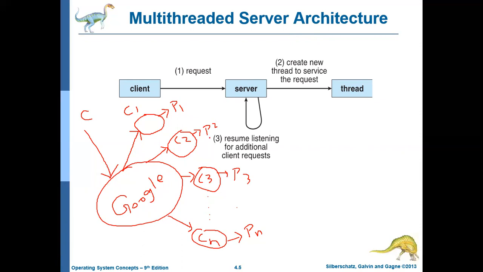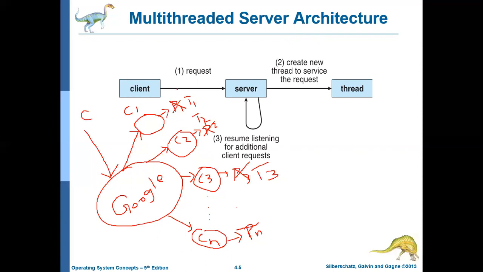So instead of that, you need not create a process, rather you create a thread. Don't create these multiple instances as processes, rather create them as threads. The first one is thread one, next is thread two, and next is thread n. If these are converted to threads, then, since threads are lightweight processes, the process need not take the help of the operating system to perform context switch. So the context switching can be done at a faster rate.